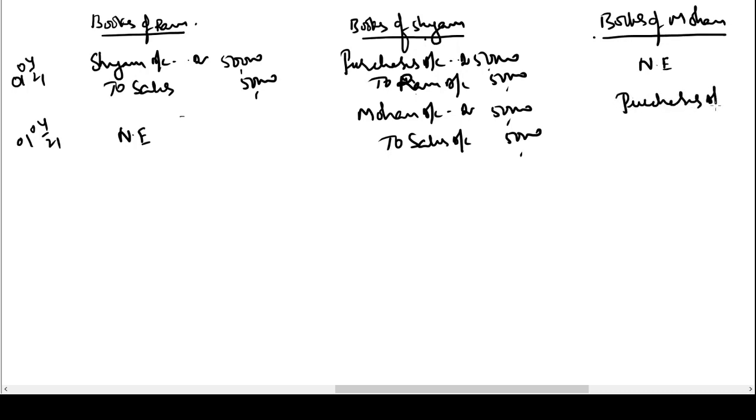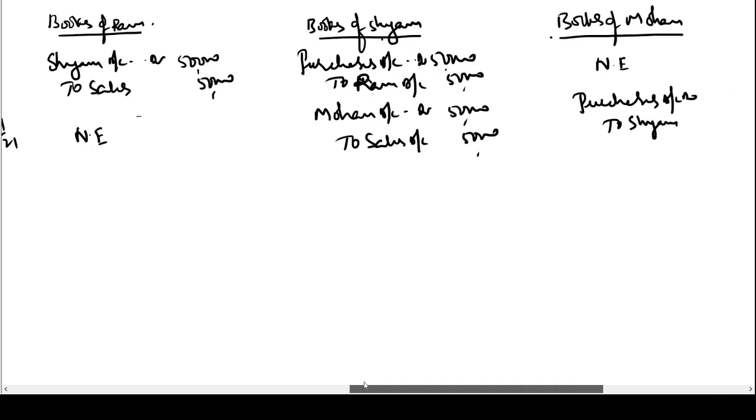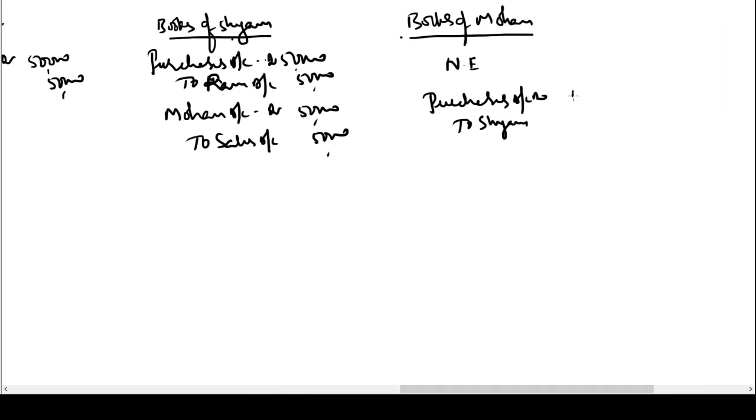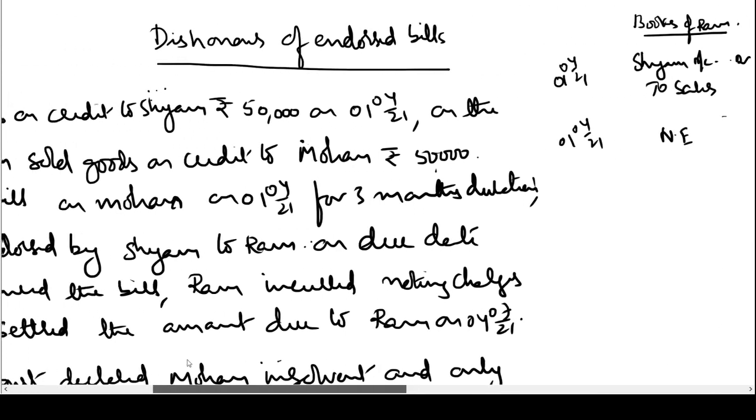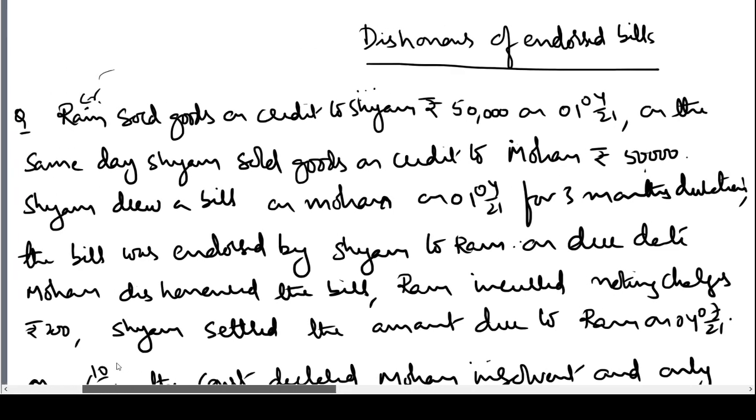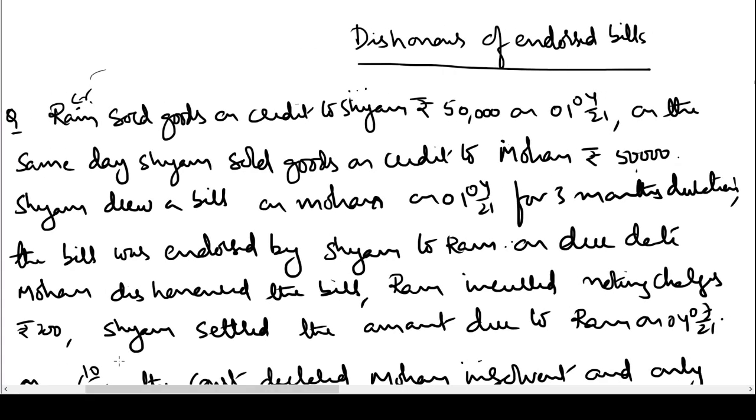Purchases account will be debited with 50,000 and Shyam account will be credited with 50,000 because he is his creditor now. So you can observe here in the books of Mohan, Shyam is appearing as a creditor. That means Mohan is saying I have to pay money to Shyam, and Shyam is saying Mohan has to pay money to me. So these are the two journal entries we record, and because of this the debtor-creditor relationship has been created.